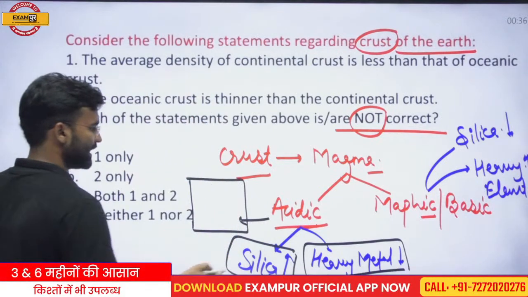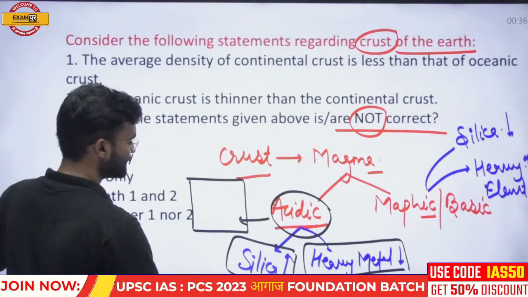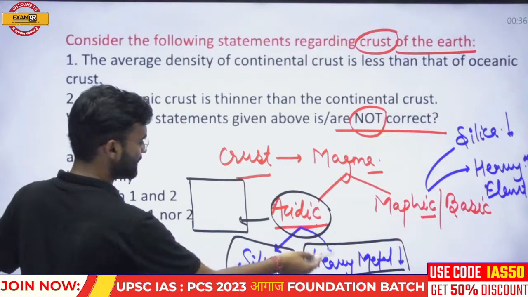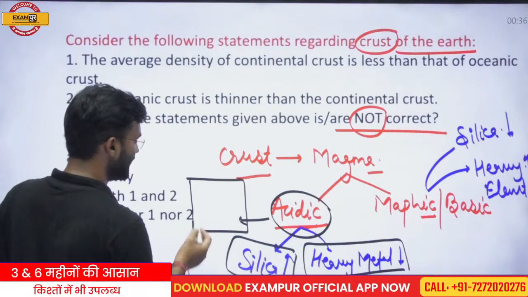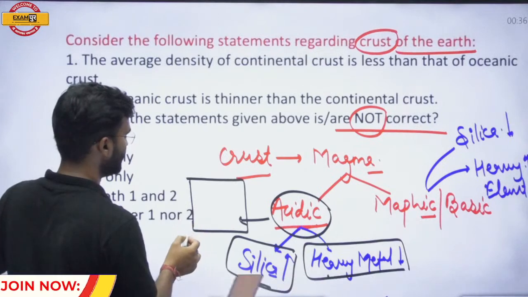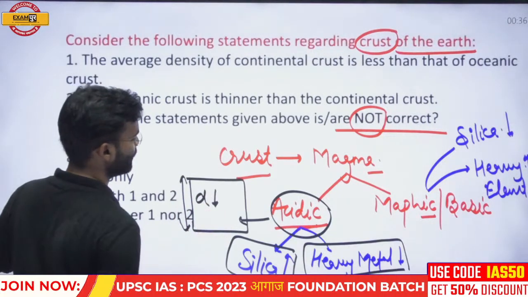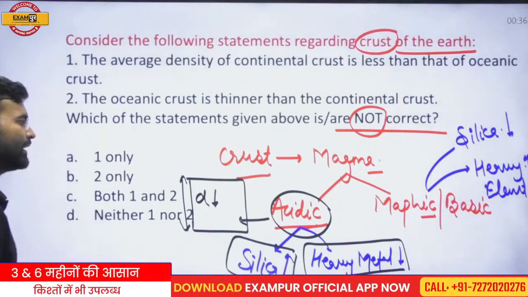So if you understand, if any crust is made by acidic magma, it has the lighter material and less of the heavier material. And due to the lighter material, its height, or you can say its depth, is relatively high, but density is relatively low. You can imagine cotton and iron.